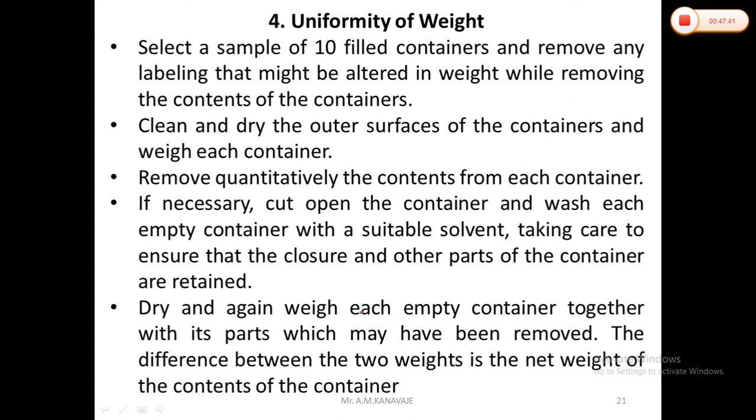It is a simple method. In filled containers, you have to remove labeling or any other materials. Then clean the outer surface of the containers and weigh each of the containers. That means you have to remove the contents from each container. You can use any suitable solvents, or you can cut open the containers and wash with suitable solvents, while closures and other parts of the containers are retained. Then take the difference between the two weights, which will provide the net weight of the contents of the containers.